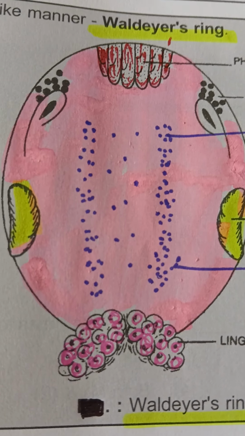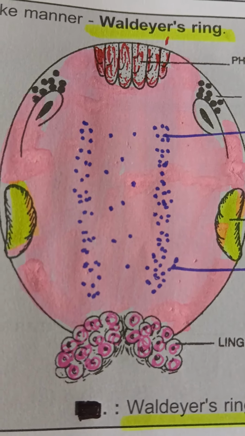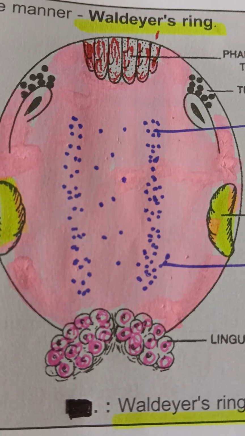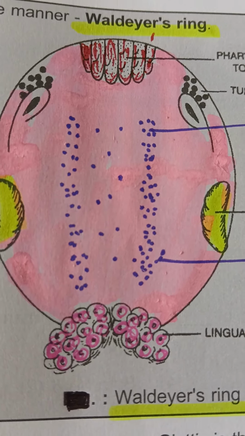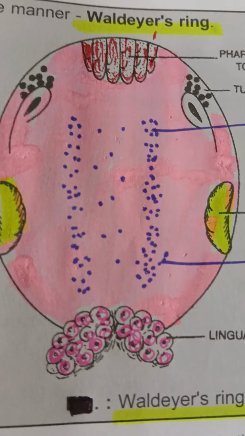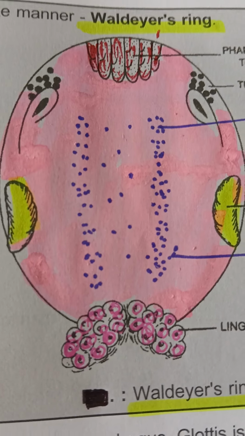It helps in producing B and T lymphocytes. It serves as a local defense and produces lymphocytes to send to other lymph nodes. So Waldeyer ring is present in your throat.